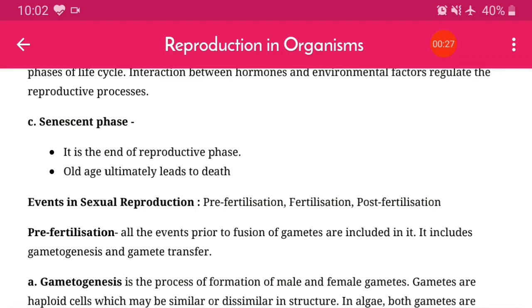It is the end of the reproductive phase, and old age ultimately ends in death. Near the ending step of the reproductive phase, we consider it the senescent phase.